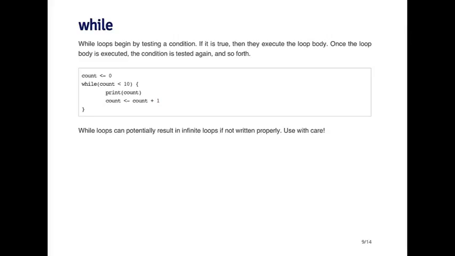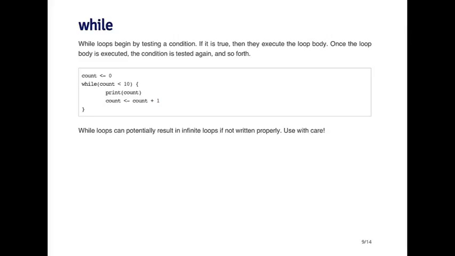So the while loop is useful because it makes things easy to read sometimes. It's very obvious here that this loop is supposed to stop executing when the value of the count variable is 10 or more. So it makes it a little bit more readable. However, you have to be a little careful with while loops because technically speaking, they are infinite loops and you have to make sure that the condition that stops the loop will actually occur. Otherwise, your program will never finish. And so in this case, it's fairly obvious that the loop will eventually stop executing.